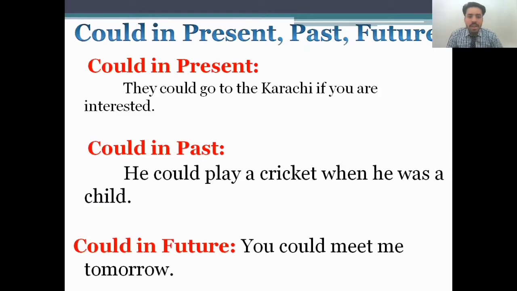Could in the past: "He could play cricket when he was a child." We are talking about the past. This is all about could in the past. And could in the future: "You could meet me tomorrow." This is about the future, a time which is coming. So we use could in the present, past, as well as the future. These are the three sentences about could in present, past, and future.